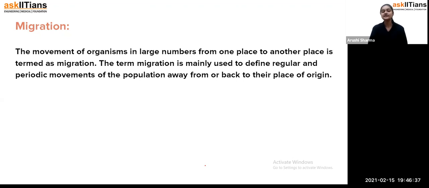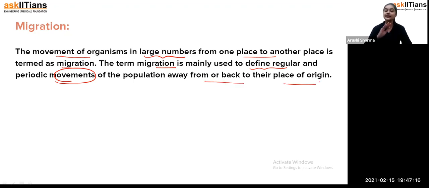Migration is when we move from one place to another place. For example, if you are right now living in one place, and maybe your father got transferred or something like that, you have to migrate to that place. So moving from one place to another is called migration. The movement of organisms in large numbers from one place to another is termed migration. The term migration is mainly used to define regular and periodic movements of the population away from or back to their place of origin.